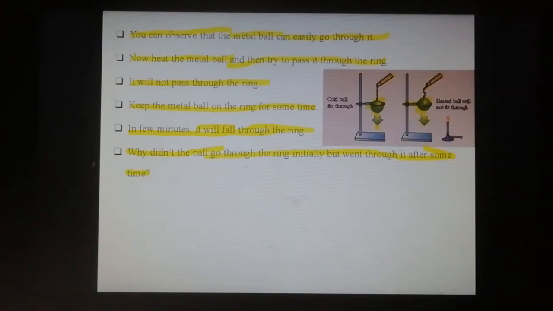Initially the metal ball had no extra heat energy, so it fell through the ring. But in the second case, the metal ball was heated, so it took some heat energy to expand, and did not fall through the ring.